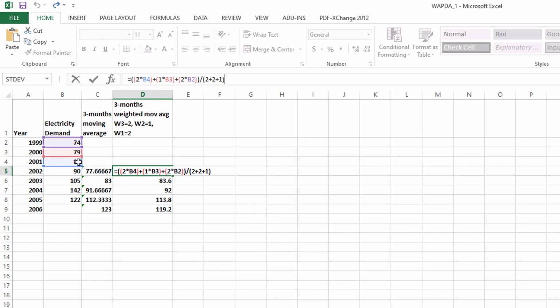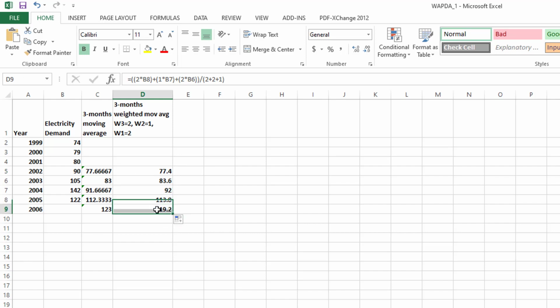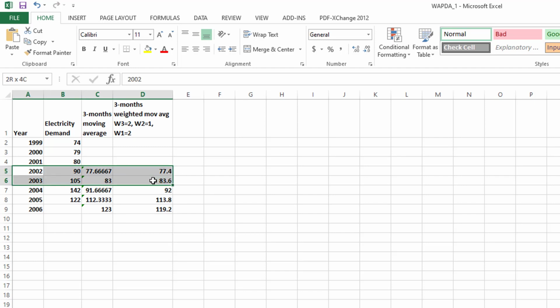we want to apply a weight of 2. So you can see from this, 2 is the heaviest weight which we want to apply on the most recent one, which is 80, which is B4, plus we want to apply 1 on this, 1 into B3. We want to apply a weight of 2 on the 1999 period, divided by the sum of these weights. So 2 plus 2 plus 1, which is 5. In this way you need to enter it, and then drag it down. So your forecast for 2006 is 119.2.